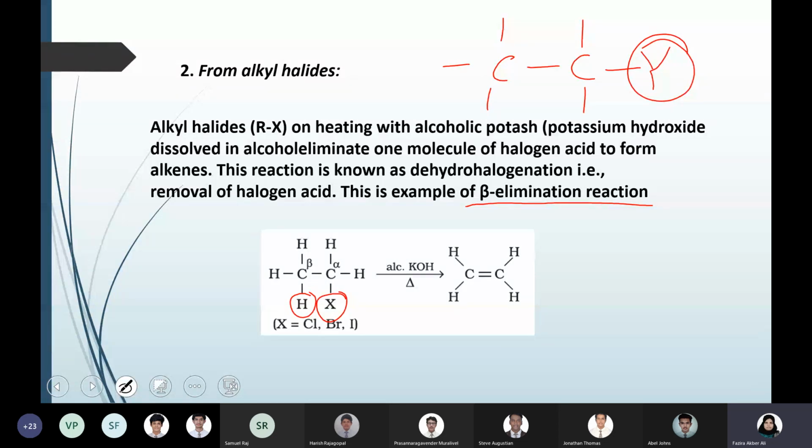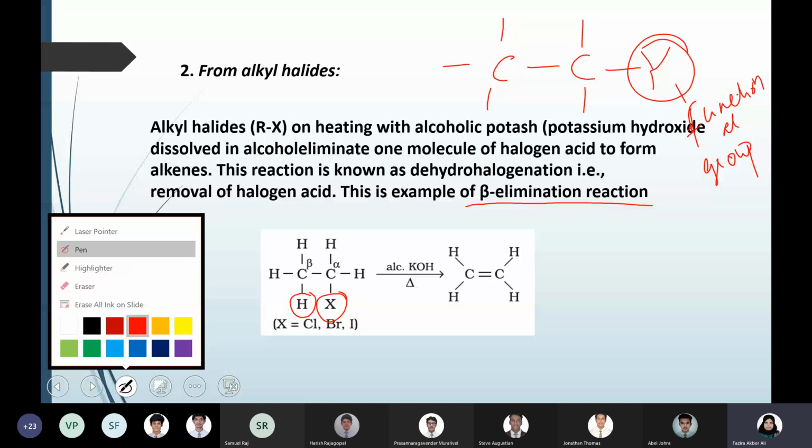Not only for halogen, any compound; this is the functional group. It could be alcohol, carboxylic group, aldehyde, amine, anything.